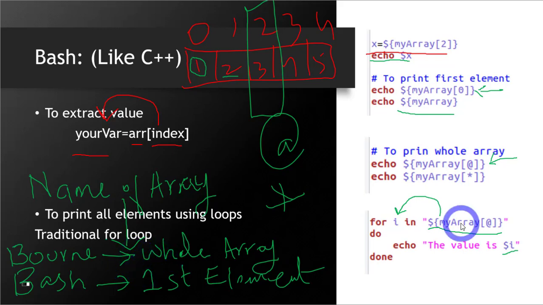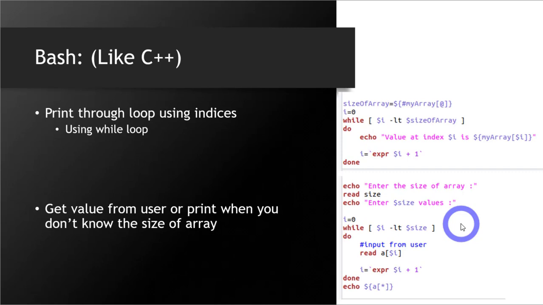Let's move forward. If I want to print my array through a loop using indices, that means I have some logic that requires me to have the values based on the index of the array. I have to compare them or maybe add them or do something, but I need the values based on the indices.